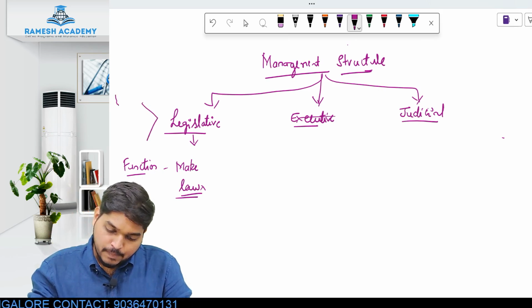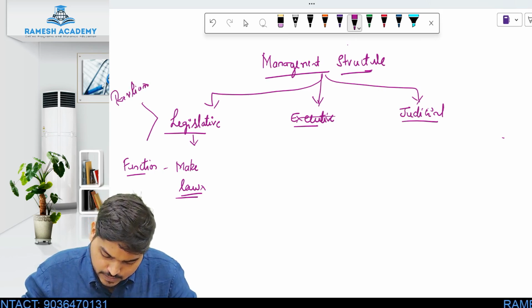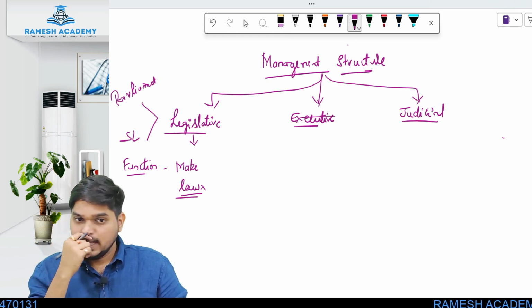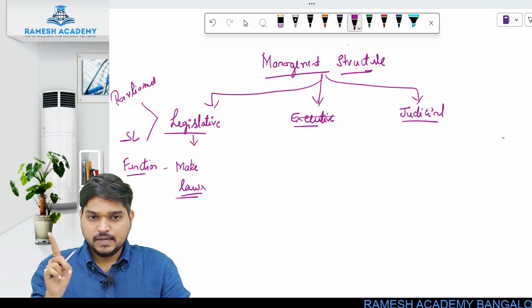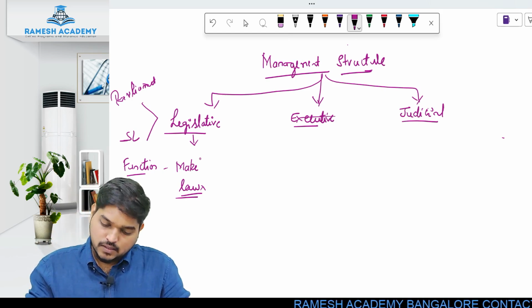One is your parliament, and the other is your state legislature. So the legislative body includes two things: one is parliament and one is your state legislature. And what is the function of this body? To make laws in India.